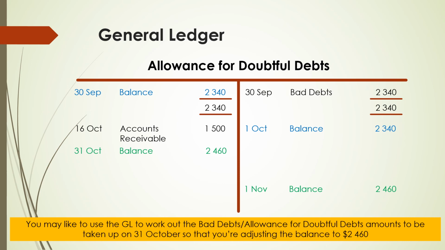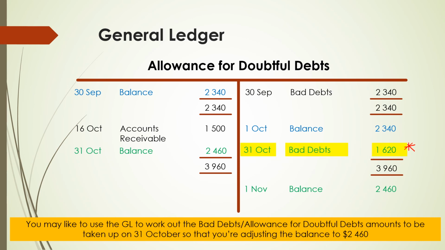As we complete the balancing on the 31st of October, we can see that we will have a missing figure on the credit side of the allowance for doubtful debts account. This is basically the adjustment to the balance that is recorded against the bad debts expense account. And you can see here that this is an adjustment of $1,620 that is credited to the allowance for doubtful debts. And on the other side of the entry, it would be a debit to the bad debts expense account, which is reflected here in the cross-reference.